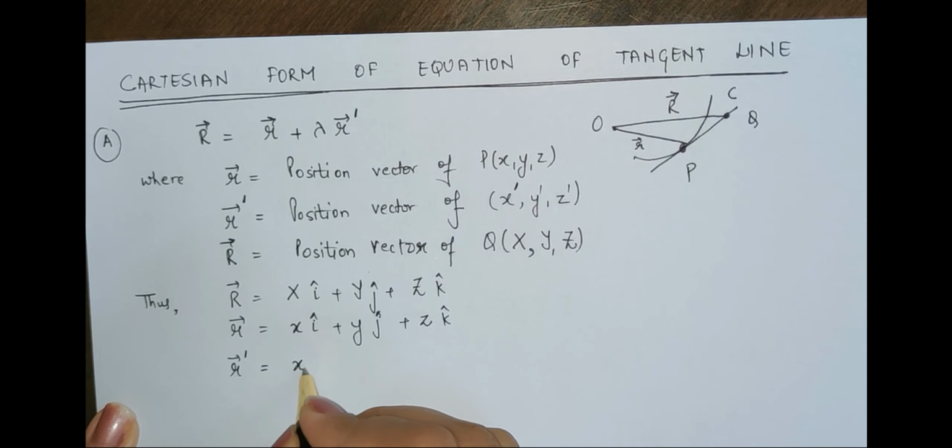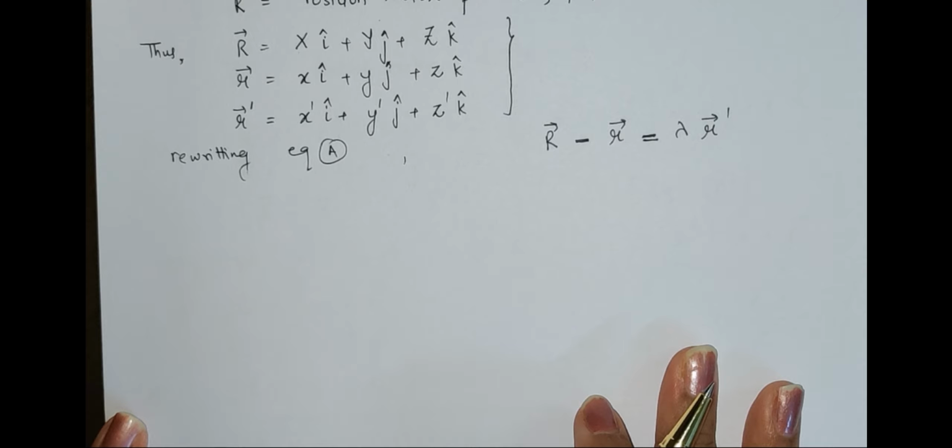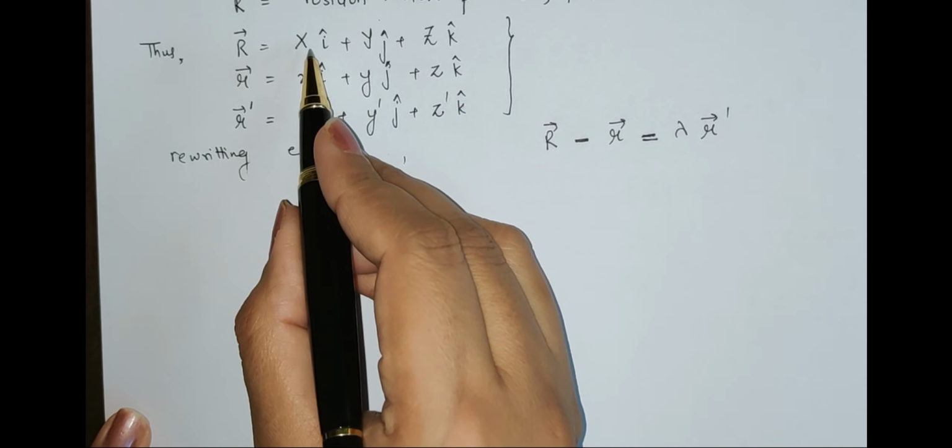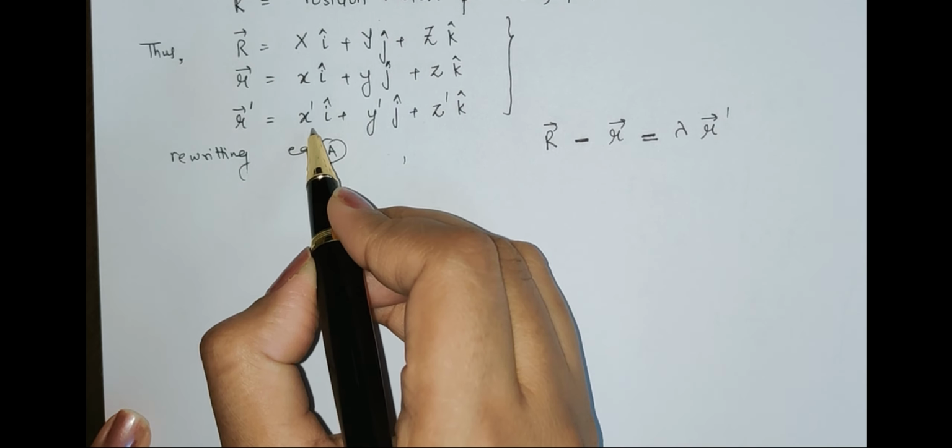Now first I will rewrite my equation number A. I can write it like this: R minus small r is equal to lambda r dash. What I've done is simply shifted this to the other side. So capital R minus r is equal to lambda times r dash. Now I just write the vector form. So what I'll get, I put capital R, I put small r, and I put this thing.